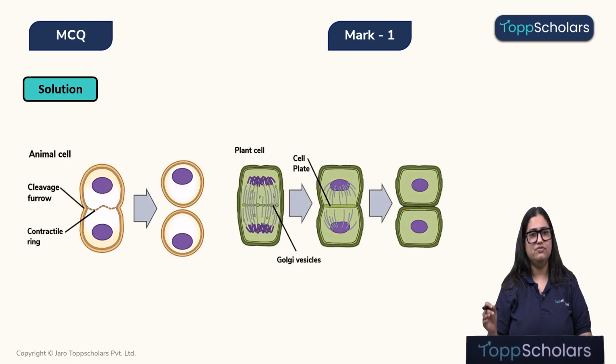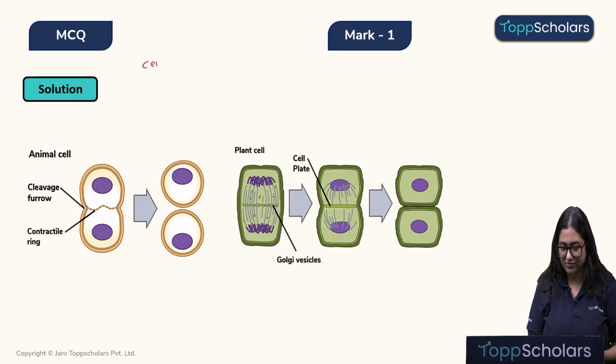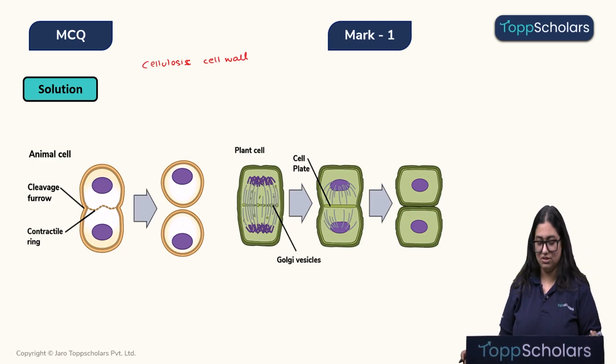Children, first of all, animal cells are different from the plant cell, and one major difference is the presence of the cellulosic cell wall. What is the one major difference? The presence of the cellulosic cell wall. This means a cell wall made up of cellulose.